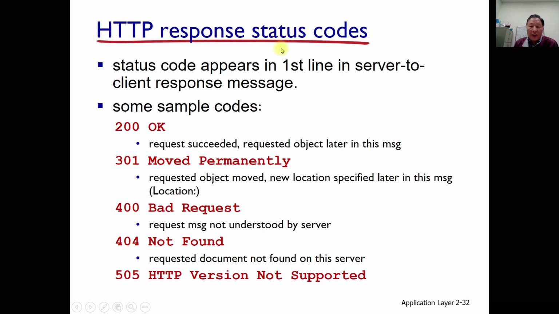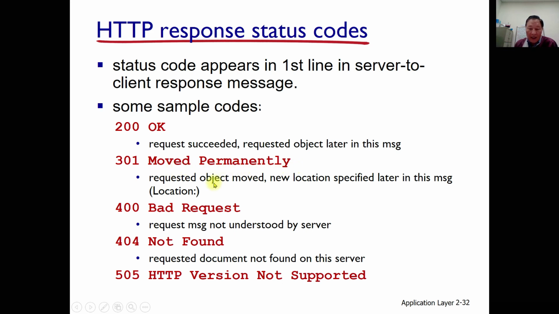About the response status codes, this one is the status code, and this one is the phrase explaining it. The status code appears in the first line of the server to client response message. If it is 200, it means OK, successful: the request succeeded, and the requested object comes later in this message. And 301 means moved permanently.